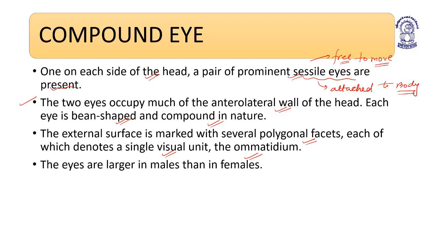So ommatidium is known as what? Single visual unit. The external surface is marked with several polygonal facets, each of which denotes a single visual unit, known as the ommatidium. The eyes are larger in males than in females. So this is the compound eye, which is made up of around 2000 ommatidia. Understood?